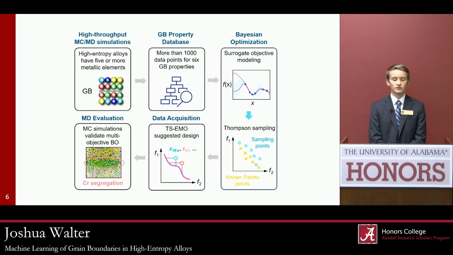So here's a quick graph of our project. We start with these molecular dynamics simulations, and we create a database of grain boundary properties. From that, we can use our Bayesian optimization and Thompson sampling to then create a suggested design based off the properties we are searching for. And then from that, we can test using simulation.